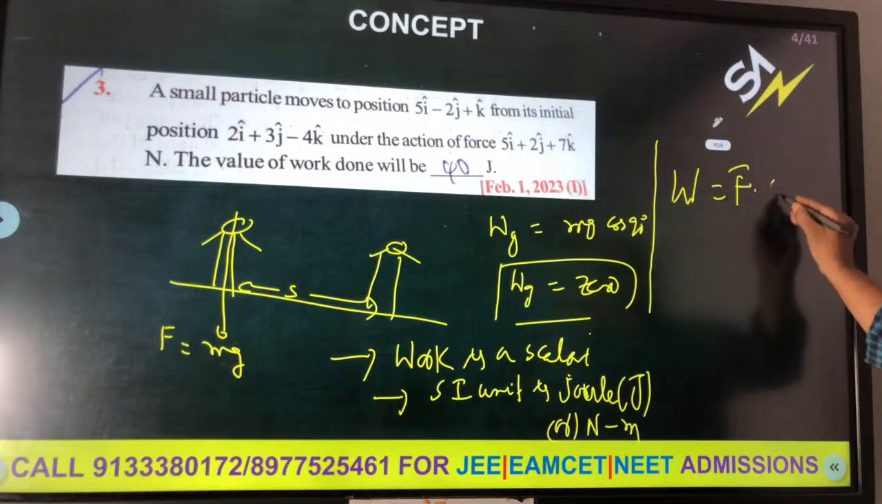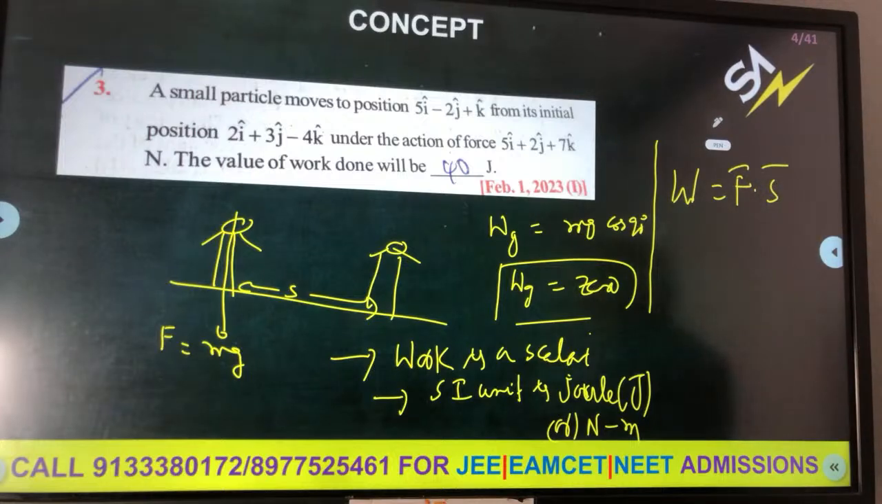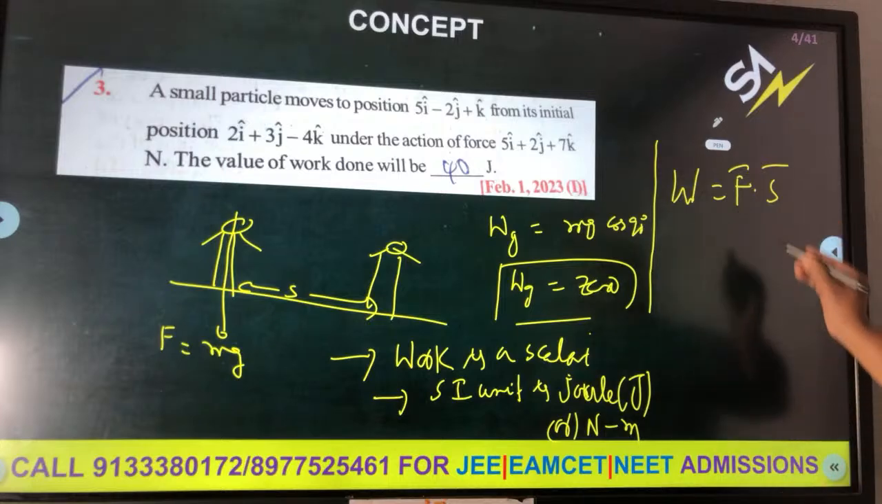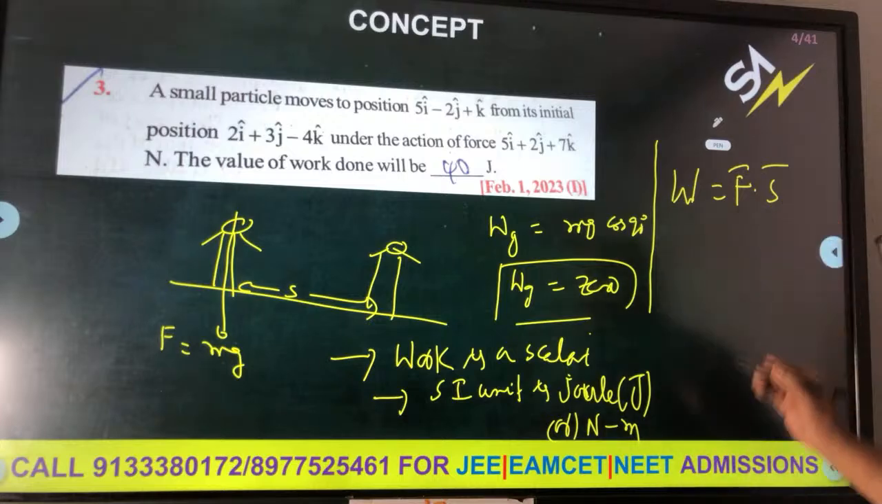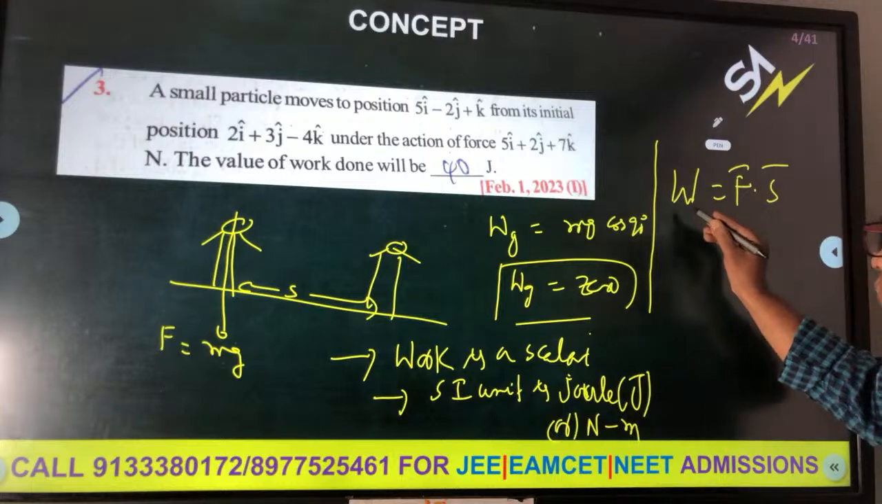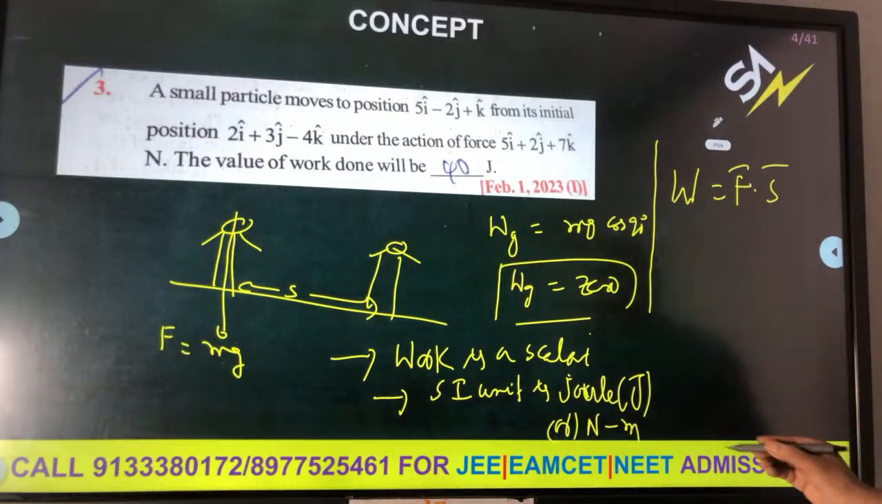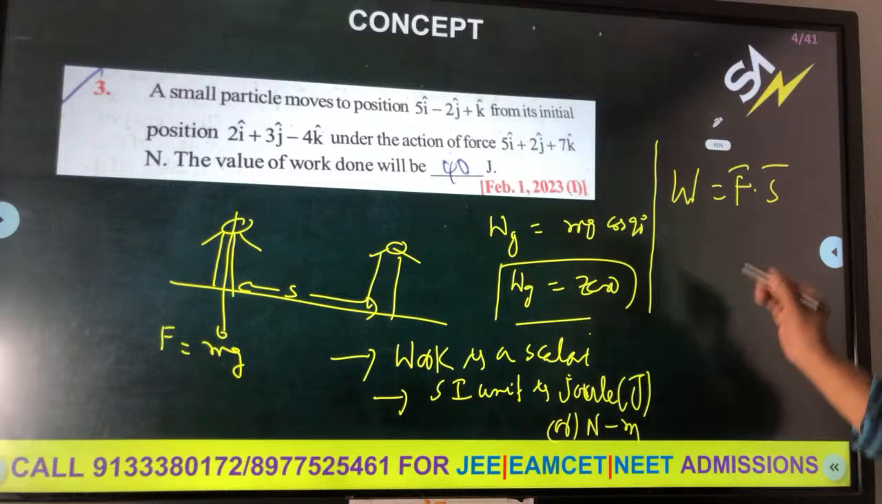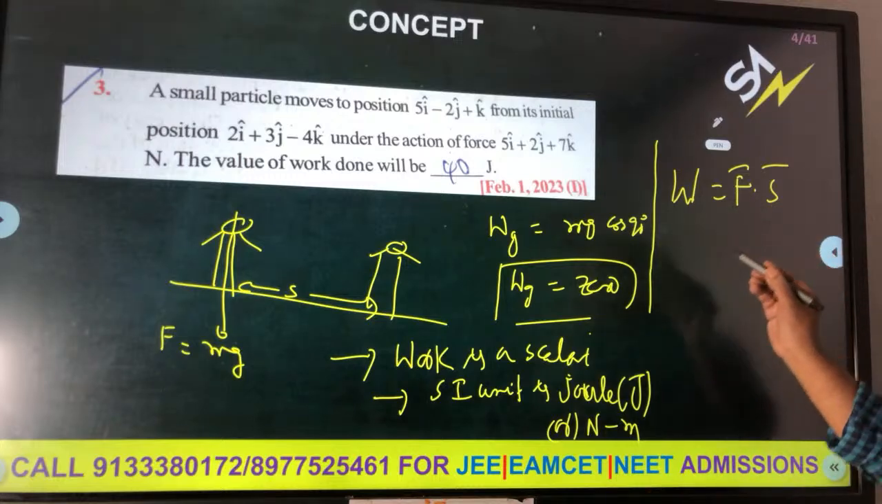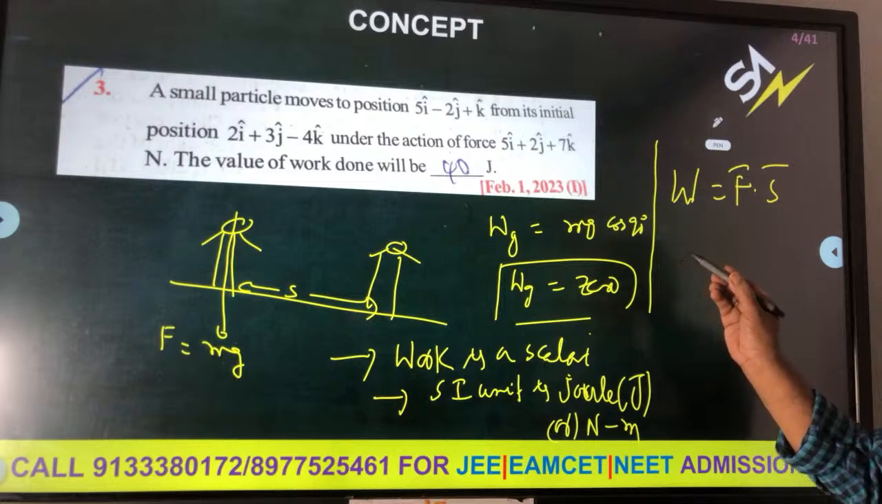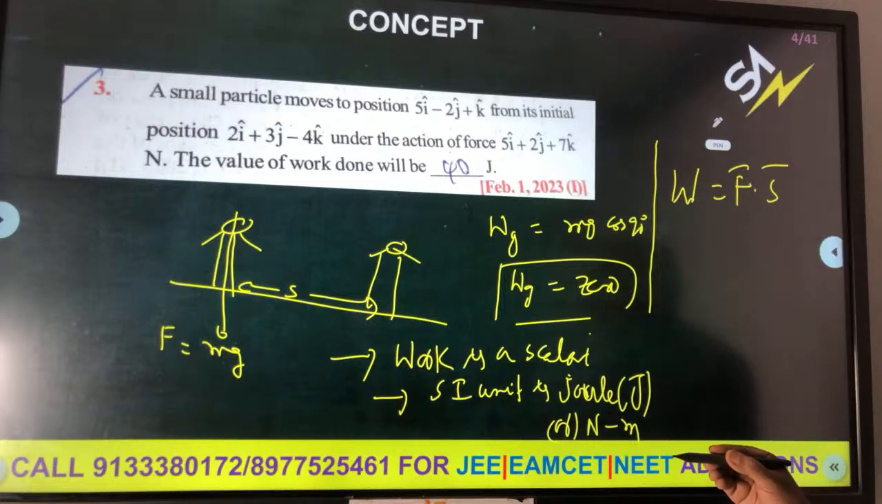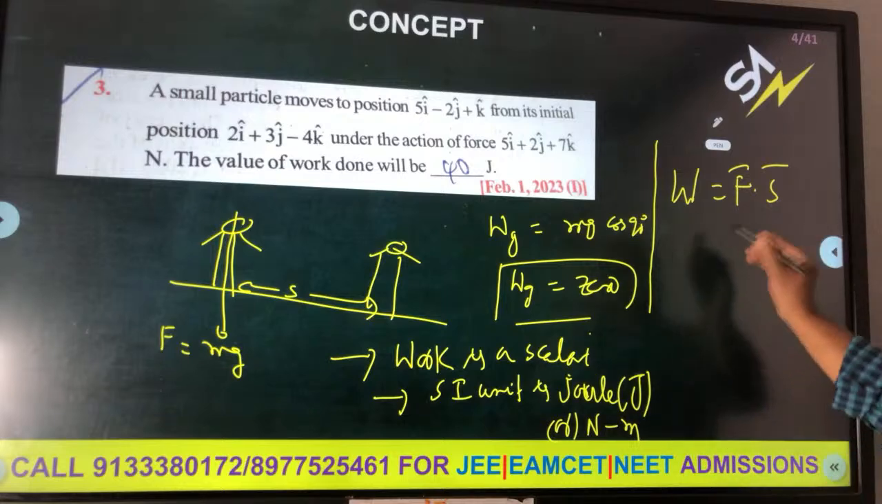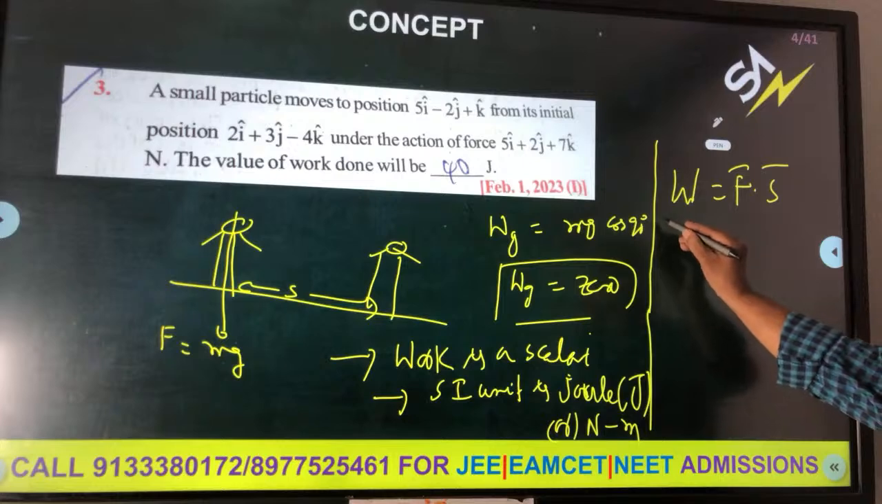Work done is F bar dot S bar, the scalar product or dot product. F vector can be given in ijk notation, and displacement vector can also be given in ijk notation. When force value, displacement value and theta angle are given, you will use W is equal to Fs cos theta. When they are given in vector notation, F bar in i, j, k notation and displacement also in ijk notation, then we use the dot product like this. These are the categories of problems. Next thing is energy.